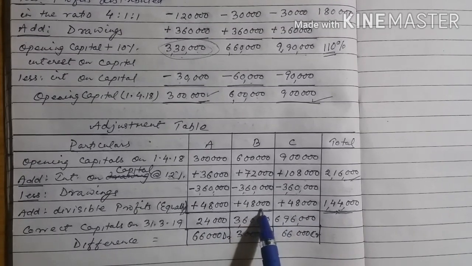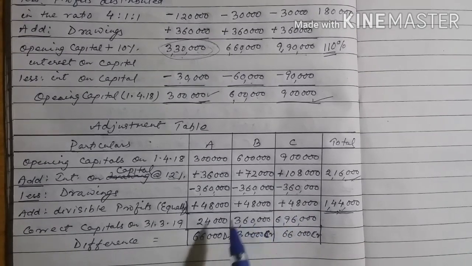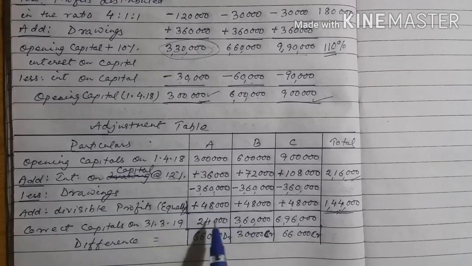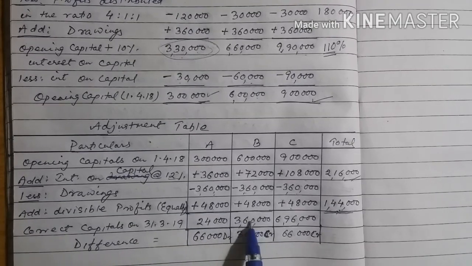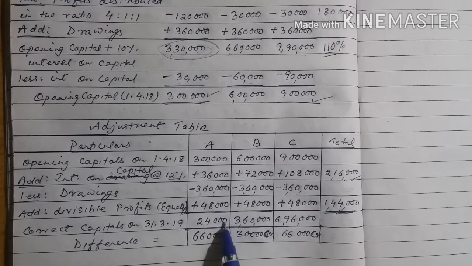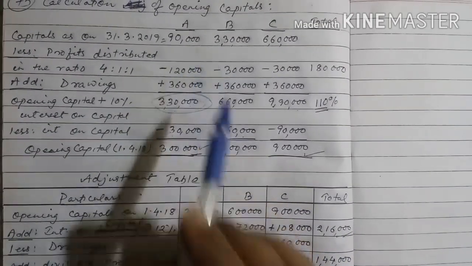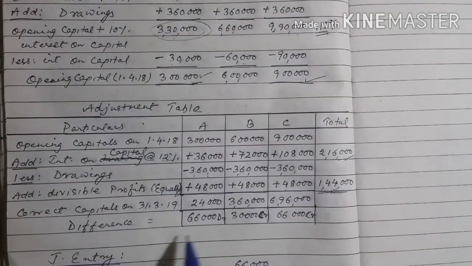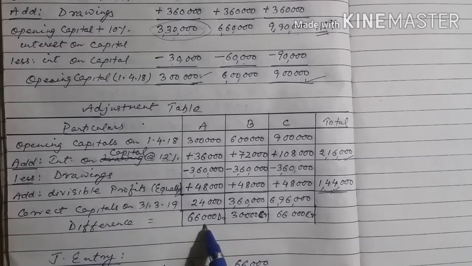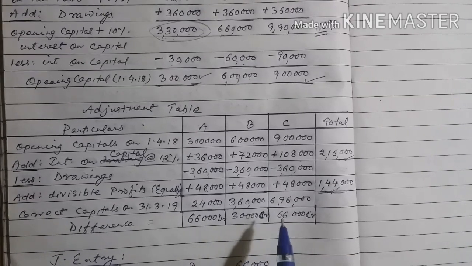Since the question is silent on profit sharing ratio, it will now be divided equally, and after dividing equally we get the correct capital. So these are the correct capital amounts. For A, correct capital should be 24,000, whereas the capital given in the question was 90,000. So what is the difference? His capital should reduce by 66,000. So now he will be debited, since his capital has to be reduced by 66,000.